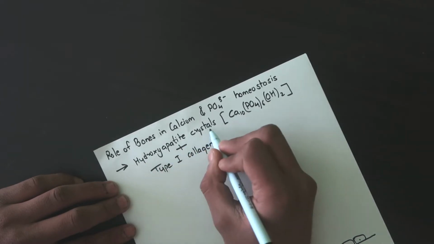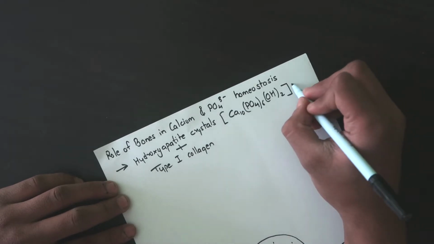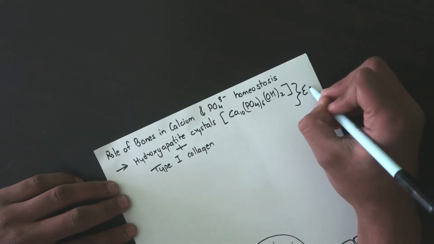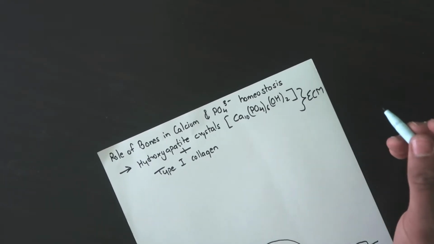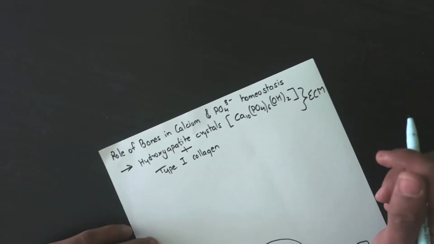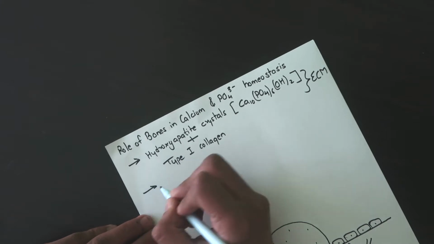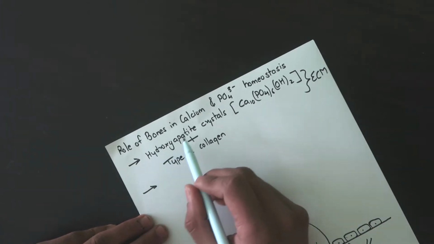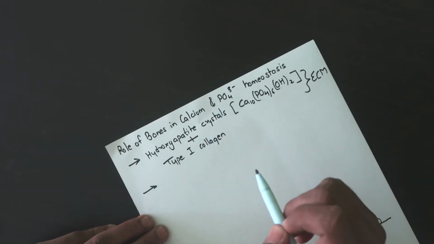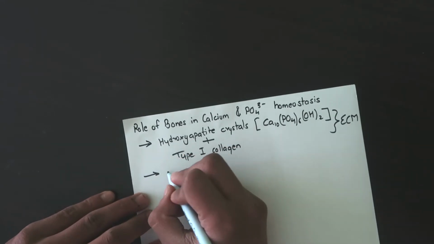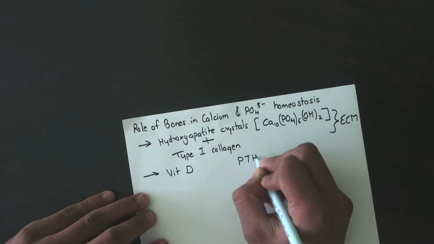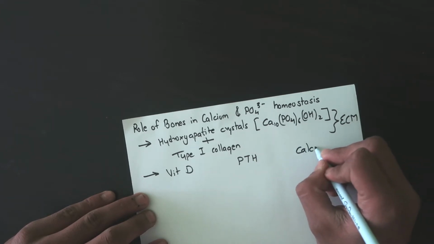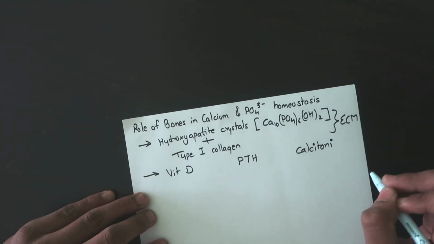Okay, so hydroxyapatite crystals along with type 1 collagen will form the extracellular matrix of the bone, and this will provide strength and stabilization to the bone. Now, 3 hormones that are involved in maintaining calcium and phosphate homeostasis in the bones are vitamin D, the parathyroid hormone, and the calcitonin. So these 3 hormones act on the bone.